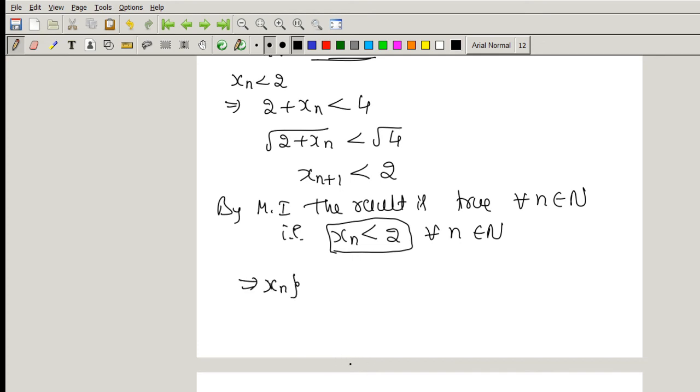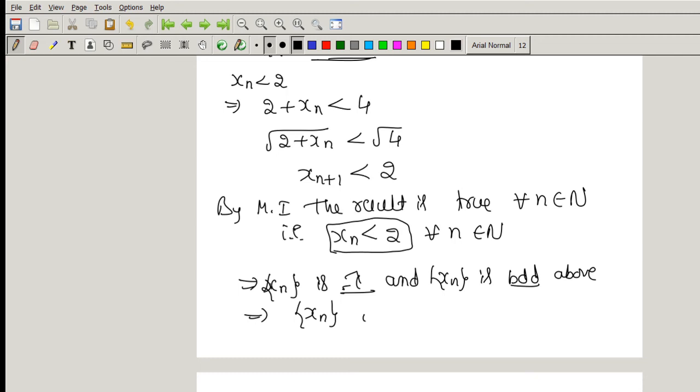We have proved that xn is monotonically increasing, and xn is bounded above, which implies xn is convergent. The given question is that xn is convergent and converges to 2.